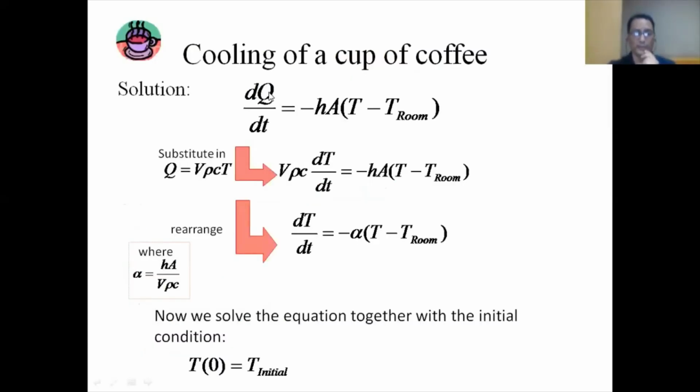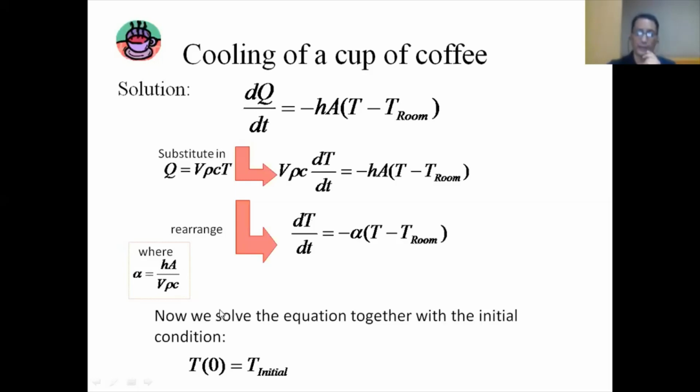I'm getting here dQ by dt is equal to minus hA (T minus T room). What is Q? Q is nothing but V rho C T. So I'm going to differentiate this with respect to t. If I differentiate this with respect to t, I'm getting V rho C dT by dt is equal to minus hA (T minus room temperature). Now I'm rearranging this one. If I rearrange, I'm getting dT by dt is equal to minus alpha (T minus T room). What is alpha? Alpha is hA divided by V rho C.